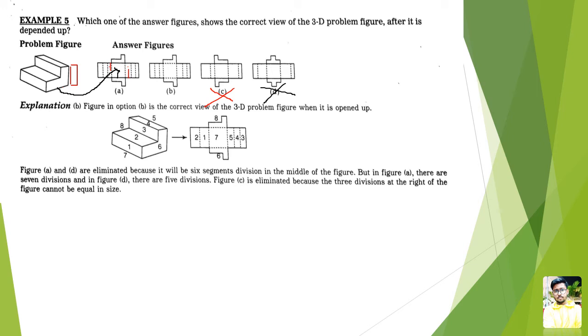So as you can see here, if I mark it, adjacent to the wider section, 1 2 3, this fold is done. And now over here, one wider, one smaller adjacent to this. So if I check here, one wider, one smaller. So option B is the correct answer. Option B is your correct answer.